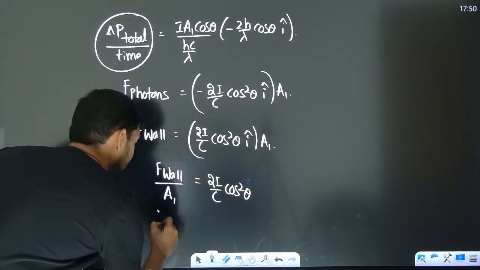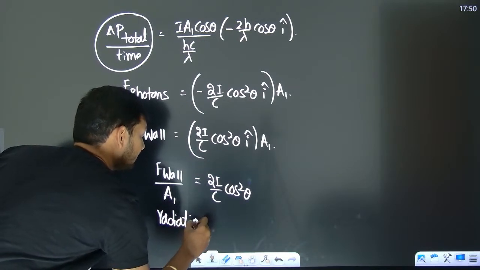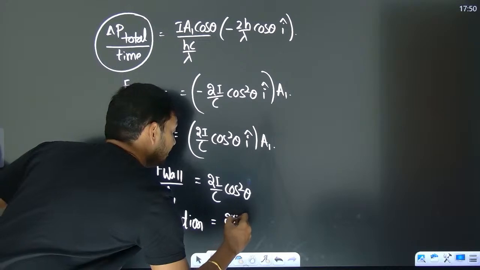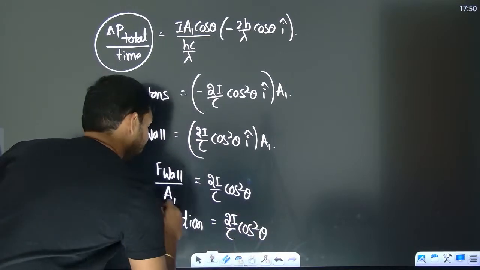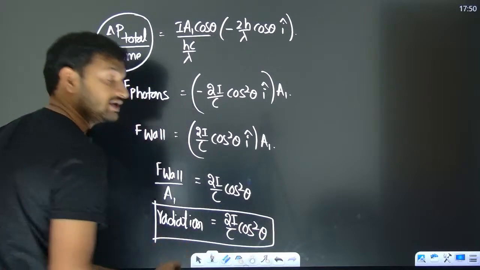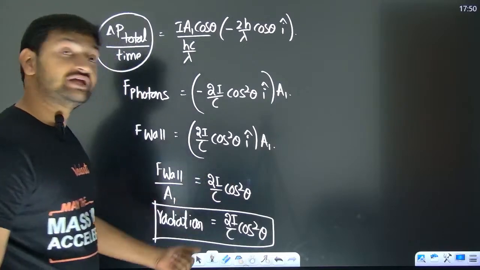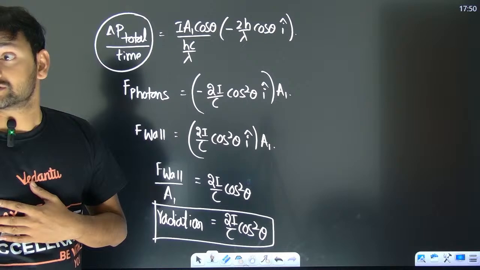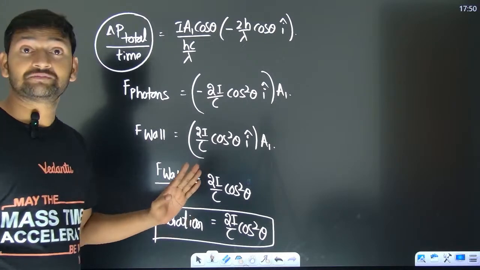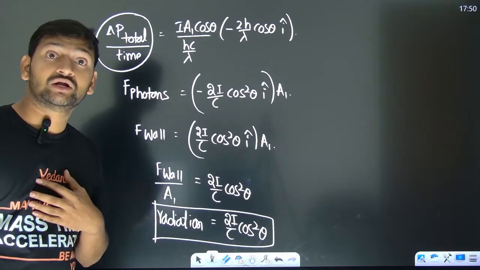So the radiation pressure in this case does not depend on cos theta, it depends on cos square theta. This is something which they haven't touched till date. Yes, you can expect questions on this one. This part hasn't been explored till date.